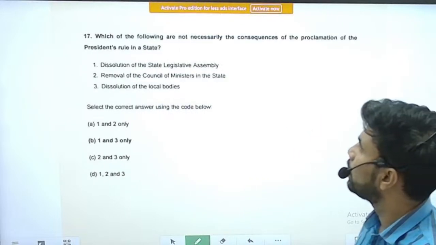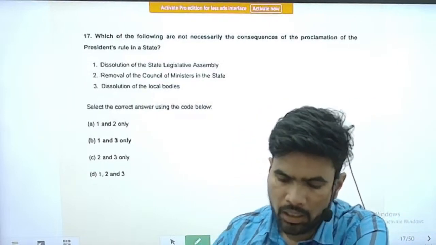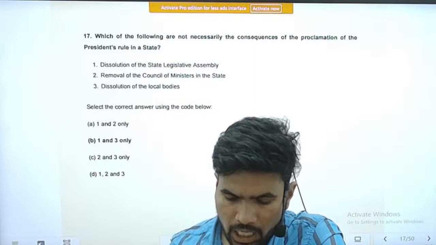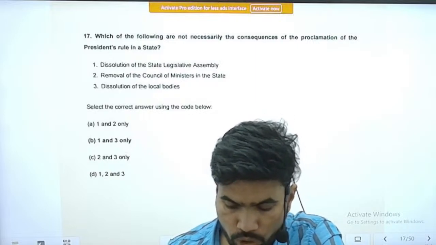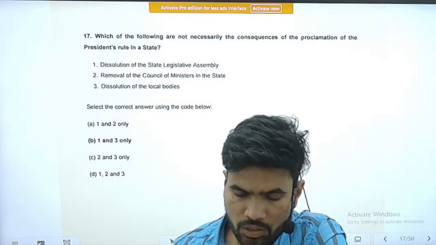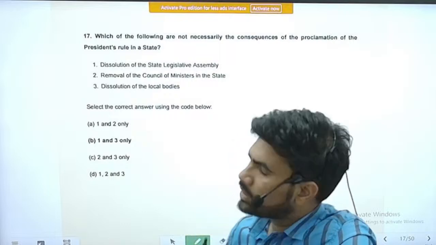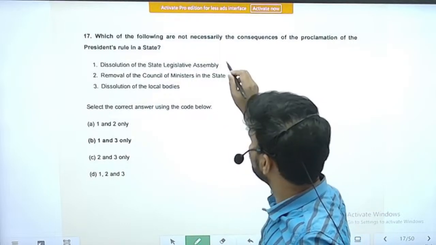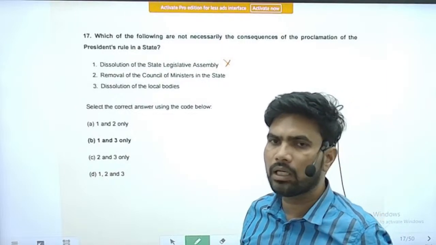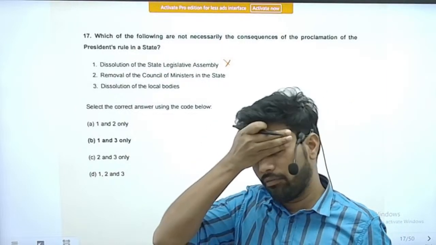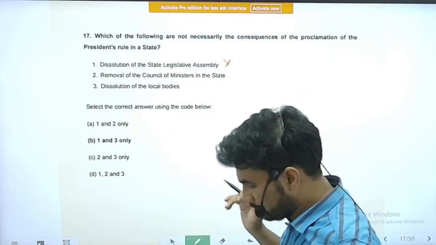Next question, question number 17. Which one of the following are not necessarily the consequences of the proclamation of President's rule in the state? So first is dissolution of state legislative assembly. Yesterday also we have seen this question. So this will not happen automatically. If the president wants, he can dissolve the state legislative assembly.